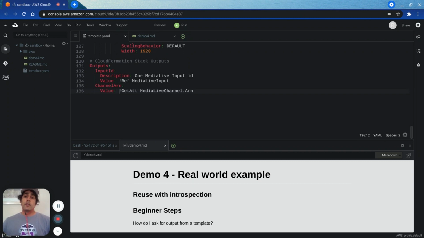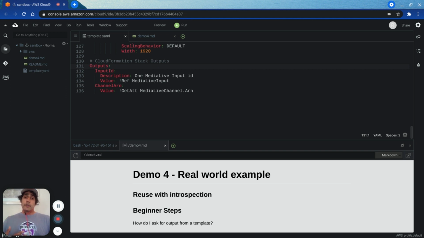We can make a CloudFormation stack more reusable by adding outputs to a stack. Now it's completely up to you whether a stack should or should not have outputs. A CloudFormation output can make a stack more reusable because we can use these outputs in other places in the cloud. So let me show you the code for creating outputs.